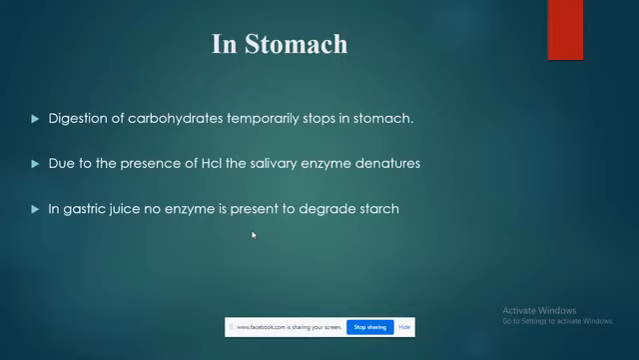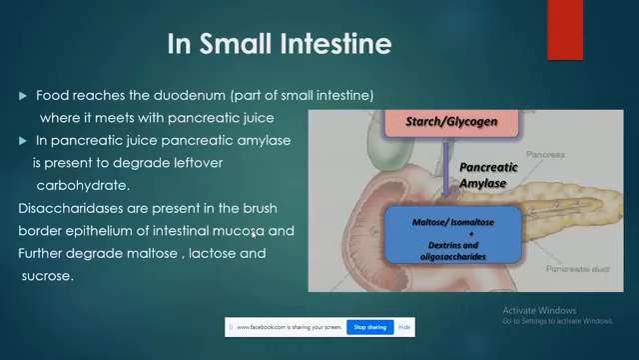And further, the digestion of starch continues in the small intestine, that we will discuss. So the food reaches the duodenum, which is a part of the small intestine, where it meets the pancreatic juice. So look at the picture. Here the small intestine is present, and this is the pancreas. The pancreas secretes pancreatic juices, mainly the pancreatic amylase, which degrades the leftover starch, that is a carbohydrate.